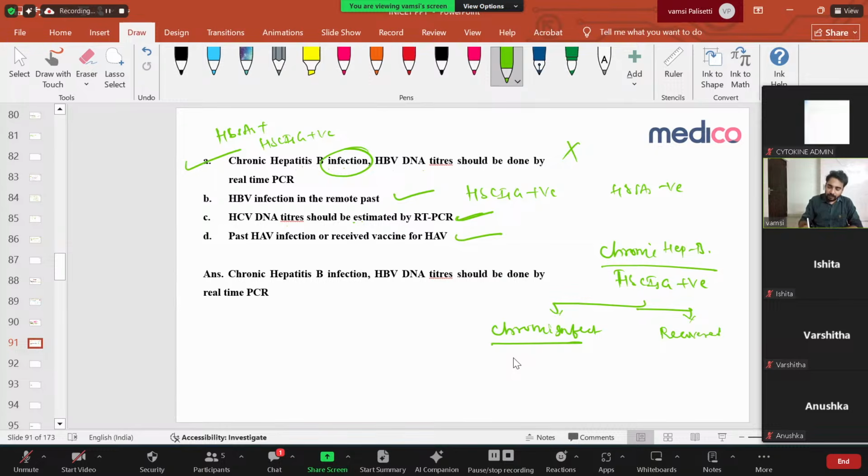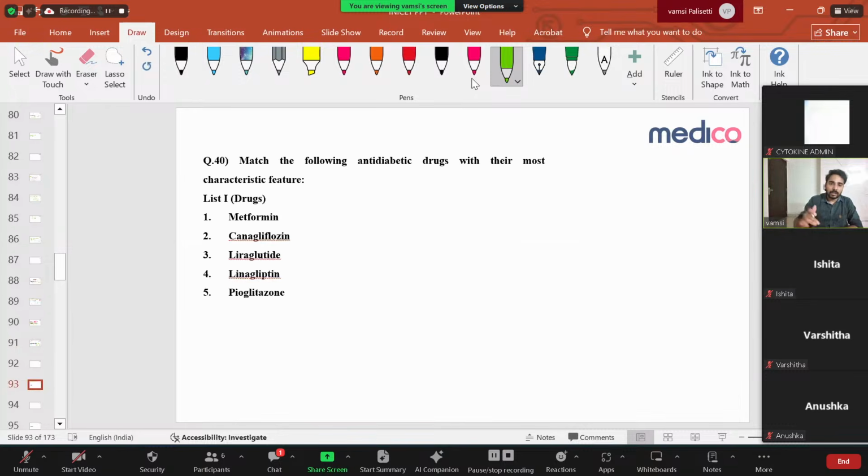Chronic infection means he definitely has HBsAg positive also. In such condition, you check for the HBV DNA and then you can see for things. If it's recovered, HBs antigen is negative. That is the thing. Simple. Right? And whenever HCV infection is positive, you have to check for HCV DNA levels, HCV RNA levels so that you can decide the treatment also. Right? Simple. Right. Let us go for the next thing.